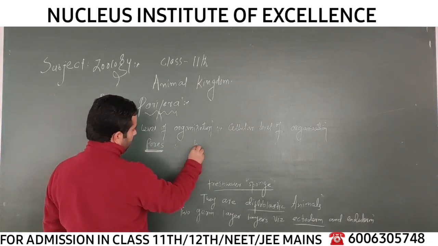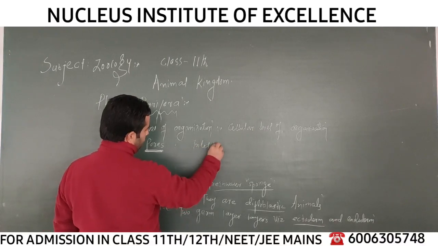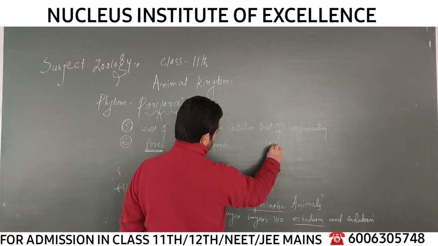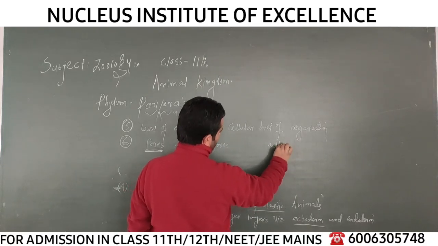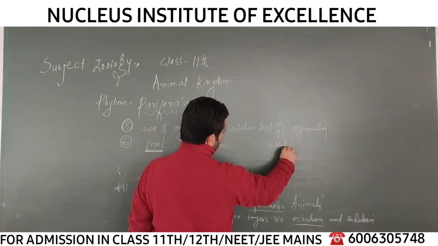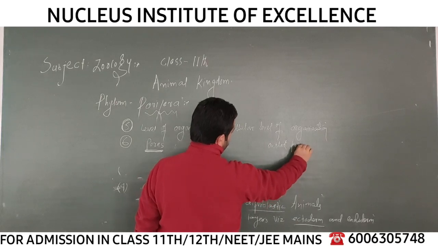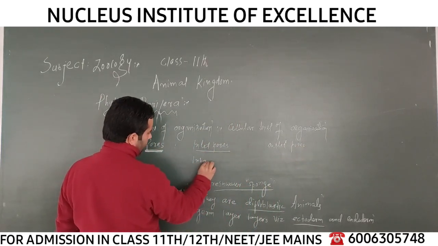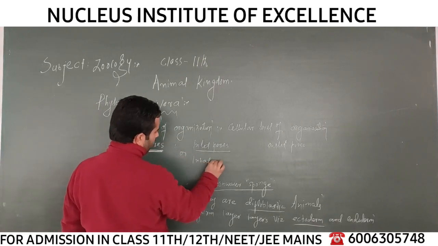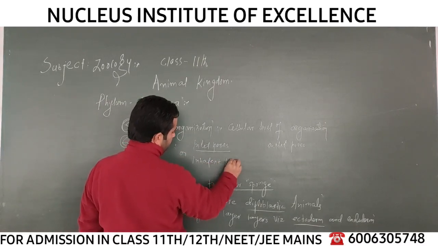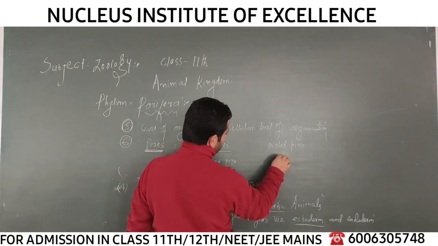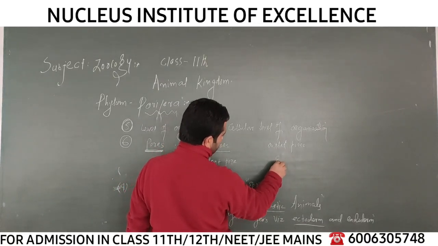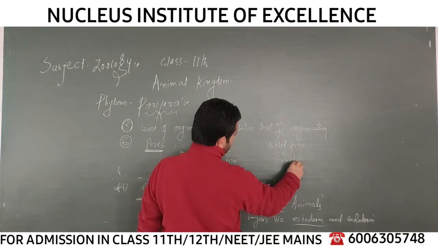There are some inlet pores, and there are some outlet pores, right? Or we can say there is an inhalant pore in the body, and there is an outlet pore or exhalant pore.